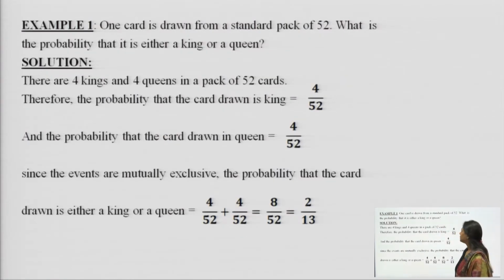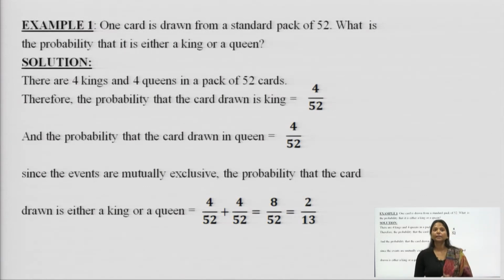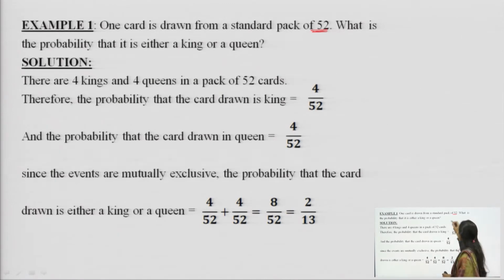For example, one card is drawn from a sample pack of 52 cards. What is the probability that it is either a king or a queen? Either a king or a queen. In a pack of 52 cards, as we know, there are only 4 kings and 4 queens.